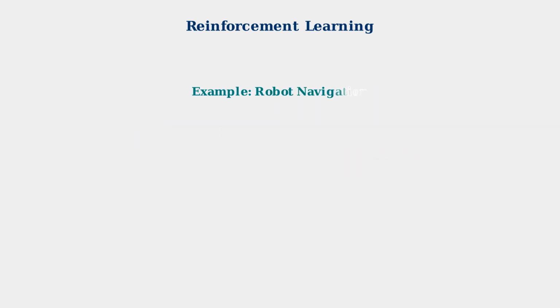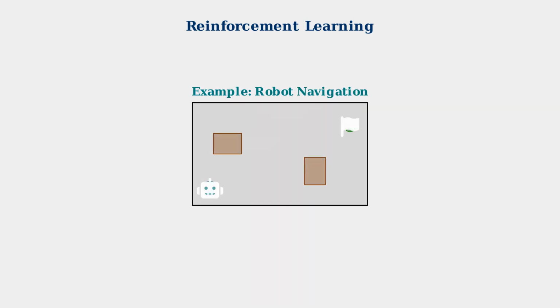Robotics is another powerful application. A robot learning to navigate a room starts by bumping into walls and furniture. Each collision gives negative feedback, while successfully reaching the goal gives positive feedback. The robot gradually learns the optimal path.